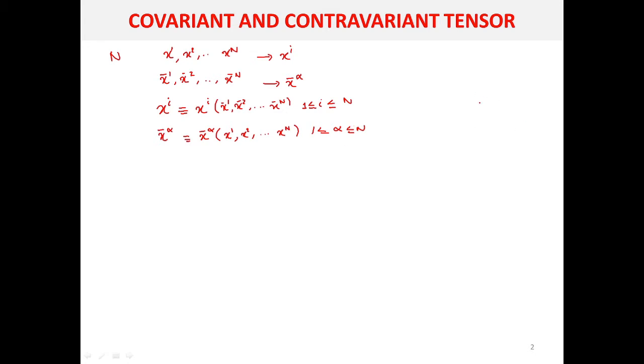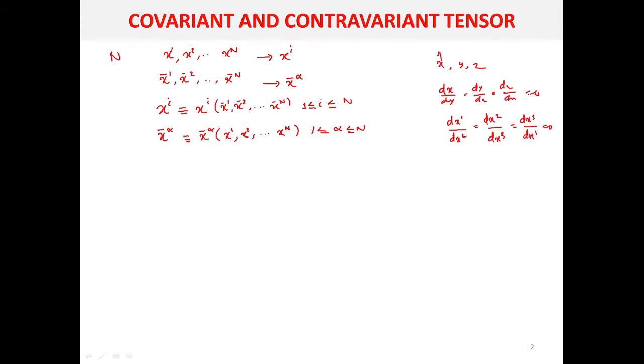Now when you consider the ordinary coordinate system, that is x, y, z, since these coordinates are independent, dx by dy will be equal to dy by dz will be equal to dz by dx will be equal to 0. In terms of these new symbols, you can represent it as dx1 by dx2 equal to dx2 by dx3 equal to dx3 by dx1 equal to 0.